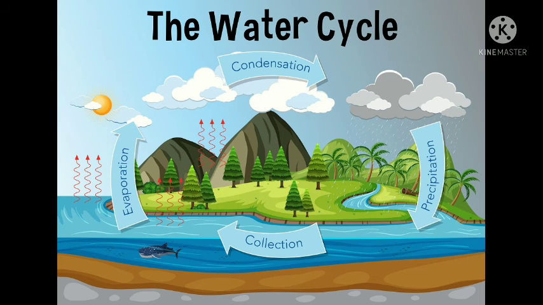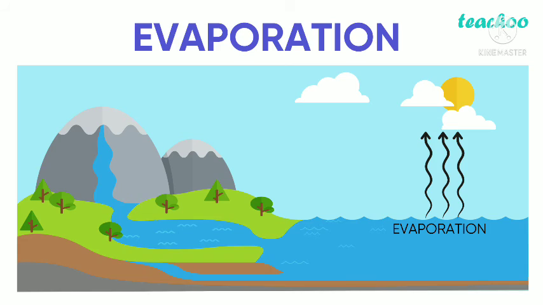Dear children, today let us discuss an interesting topic, the water cycle. The word itself indicates the water cycle. It is a continuous process of evaporation, condensation and precipitation. Let me explain each term in detail so that you will understand easily.